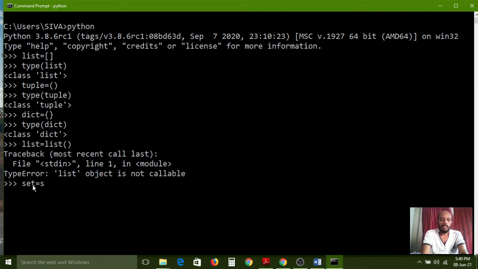Set equal to set(), then it can create an empty set. Carefully observe, by using the set method we can create the set. Now I want to check whether it is a set or not. Have I created an empty set or not? Yeah, carefully observe, here it is showing set. So like that, if you want to create an empty set, you can use it like this. Okay, right.